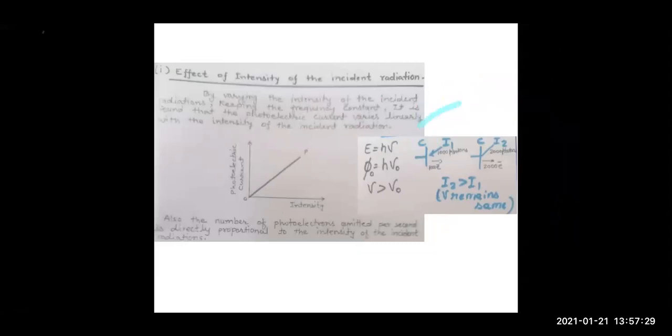So let's see the first thing, that is the effect of intensity of the incident ray. So what effect does intensity of incident radiation put on the photoelectric current? So suppose children, here we are having a photosensitive plate on which here we are putting a light of intensity I1, right? And the same photosensitive plate, then we are putting the light of intensity I2. इंटेंसिटी I1 and I2 मीन सपोज आपने यहाँ पे एक बल्ब लगा दिया और यहाँ पे आपने सिमिलर दो बल्ब लगा दिए, right? Here you are putting two bulbs.